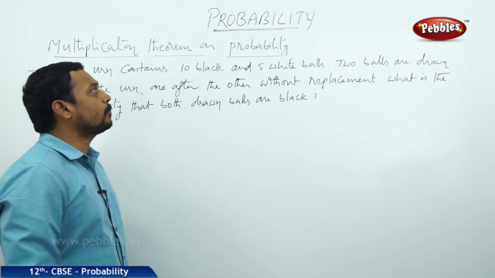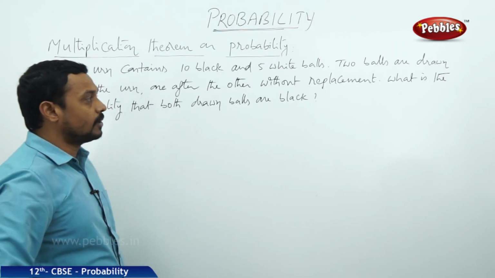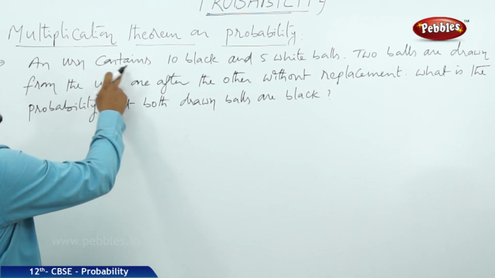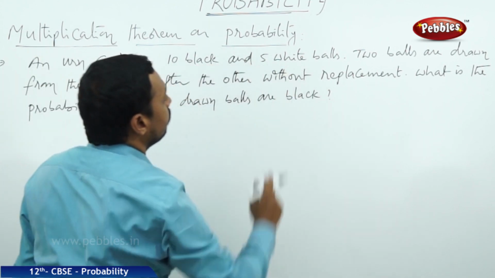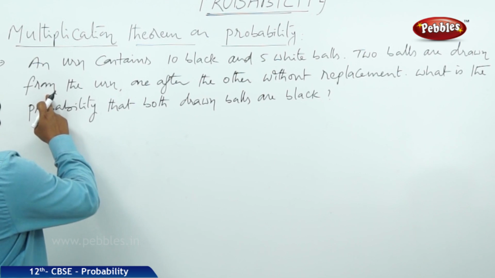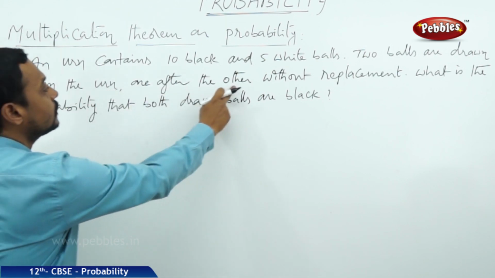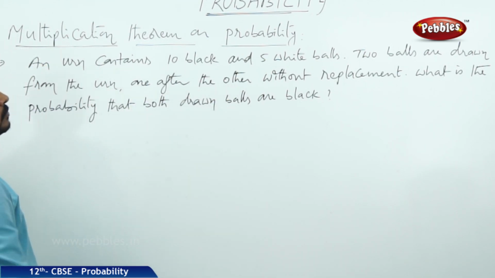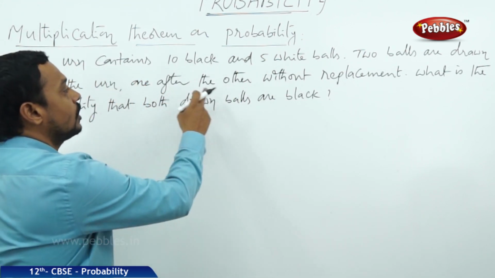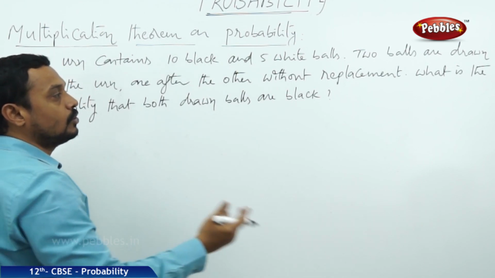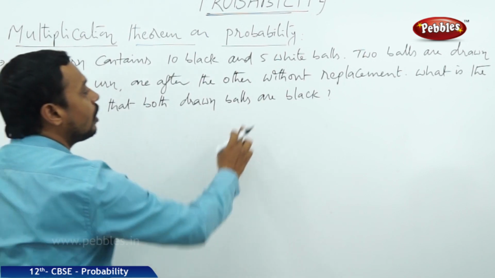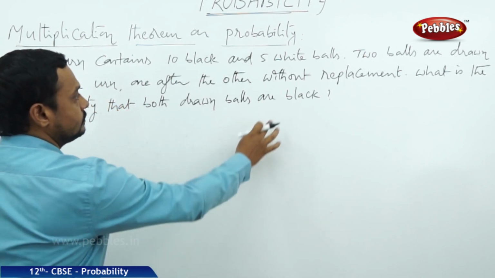Now let us do one problem on the multiplication theorem on probability. Here one problem is given. An urn contains 10 black and 5 white balls. Two balls are drawn from this urn, one after another without replacement. The two balls are not taken at a time; they are drawn one after another without replacement. What is the probability that both the drawn balls are black?